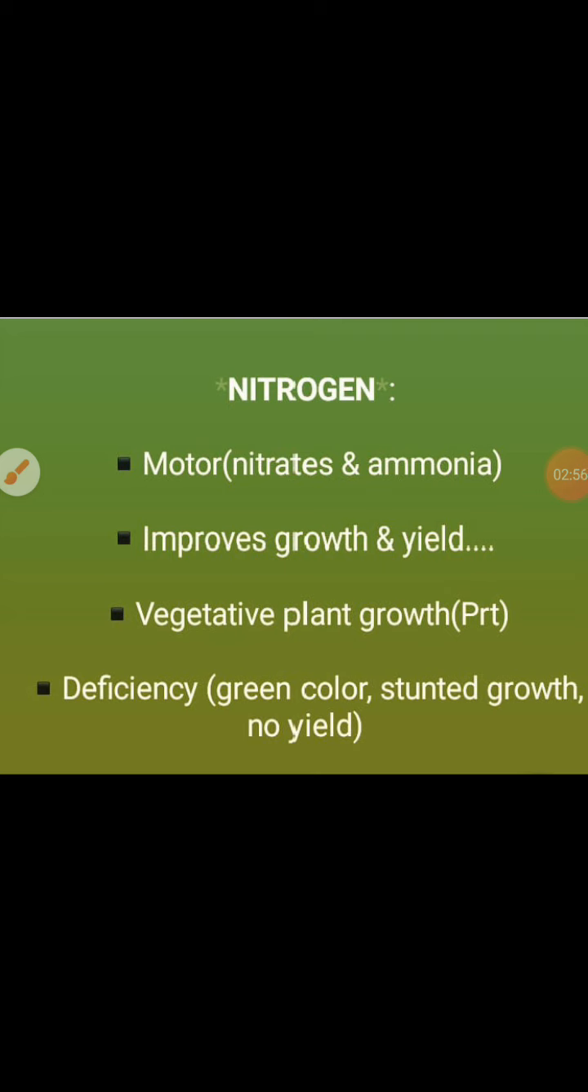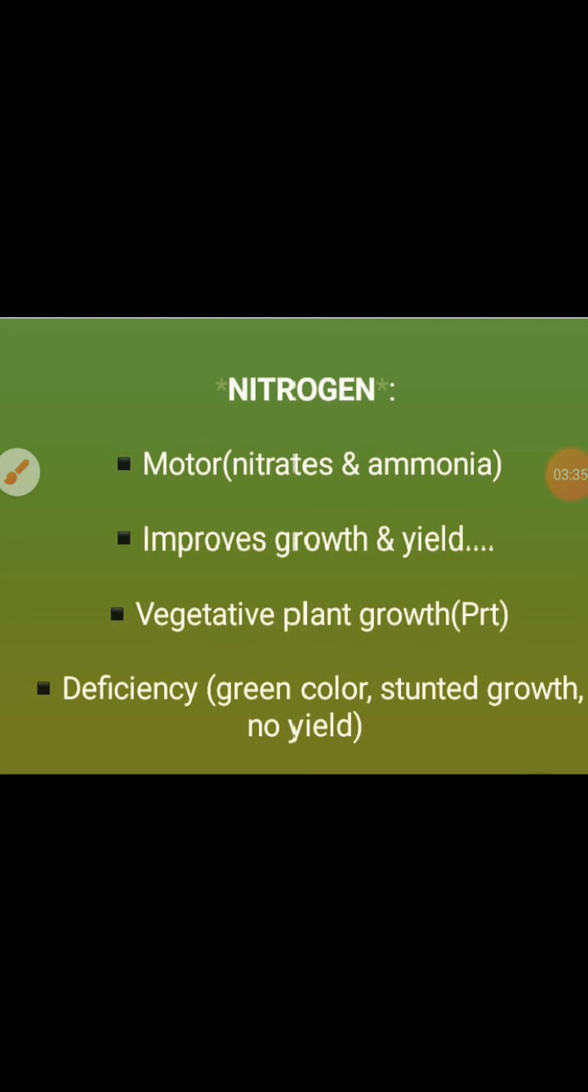So nitrogen works as a motor for plant growth. It improves the growth and yield of the plant. If there is no nitrogen, there is a lack of lush green color, that is a lack of chlorophyll, the leaves are not green, there will be stunted growth, there is no photosynthesis, hence there are no mangoes, there is no food. So it serves as a constituent of proteins and is directly responsible for vegetative plant growth.